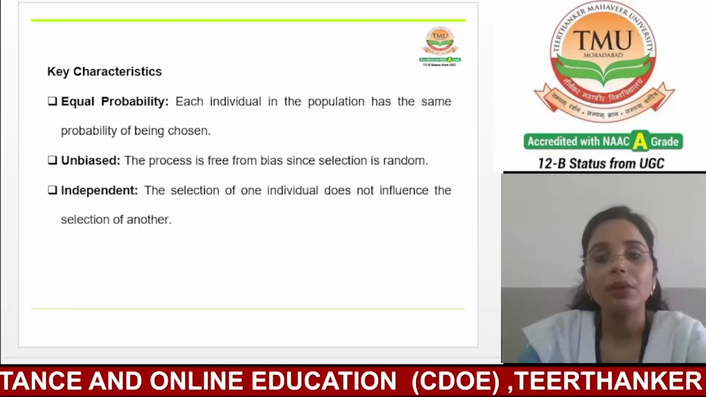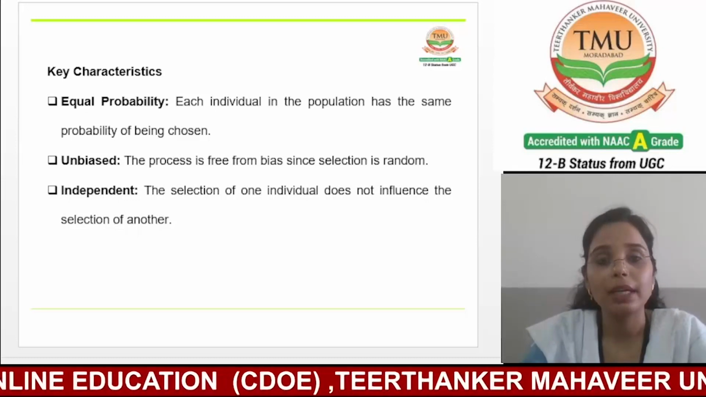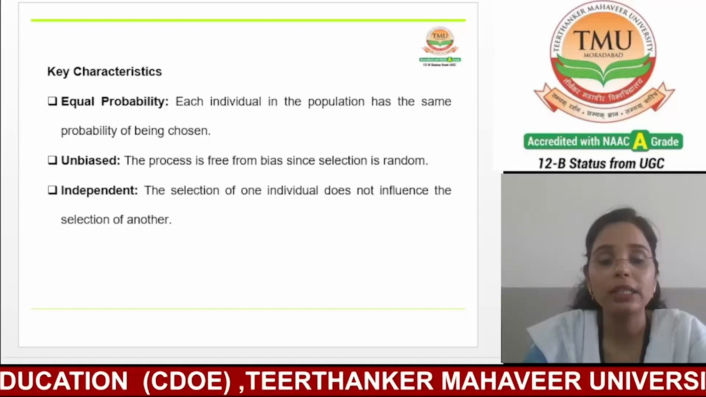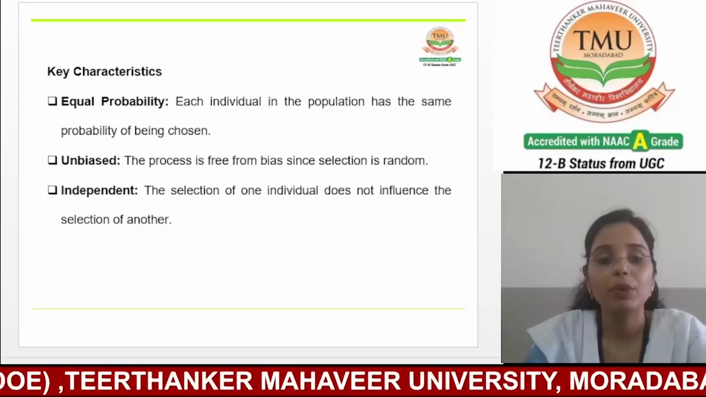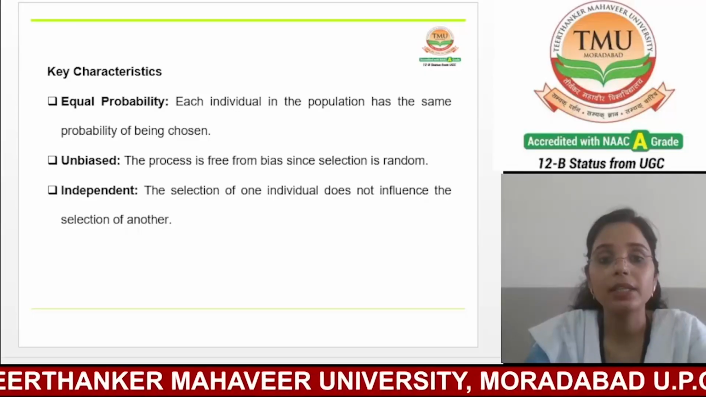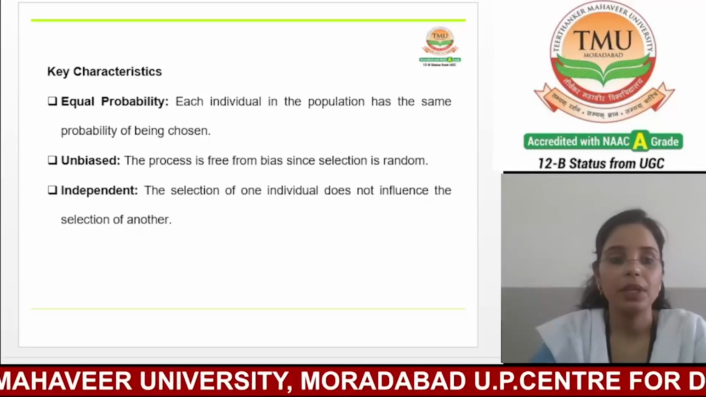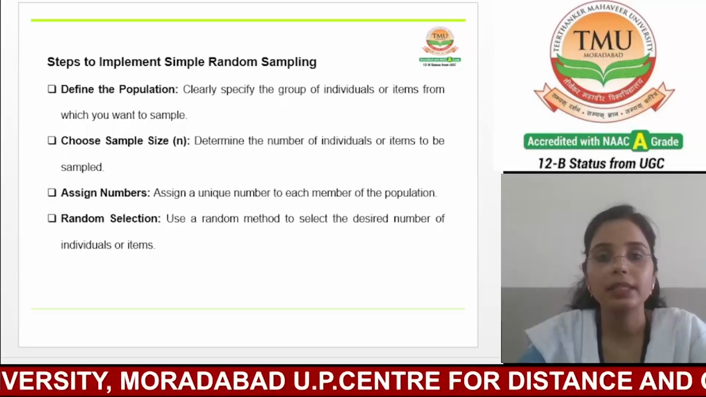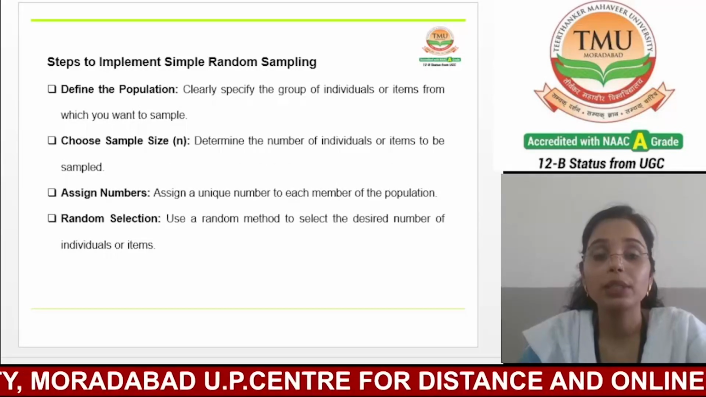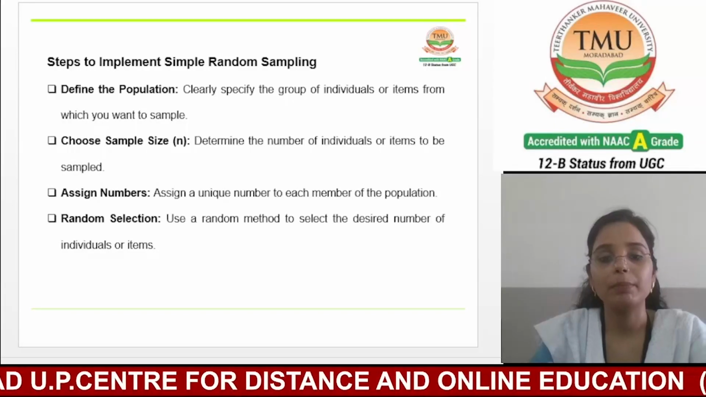By following these characteristics, simple random sampling provides a reliable and trustworthy method for collecting data. Now, after discussing the characteristics, next we are going to discuss the steps to implement simple random sampling.